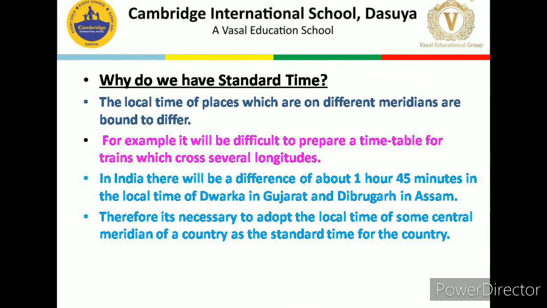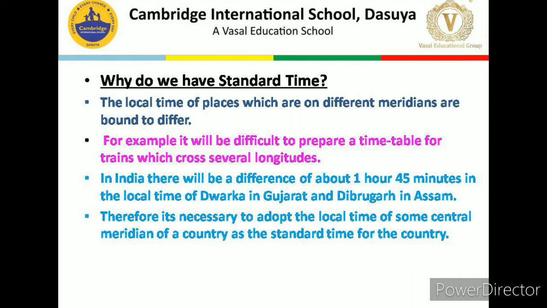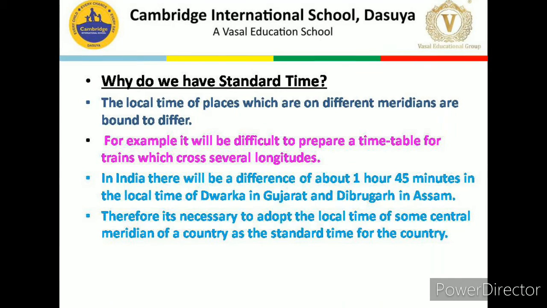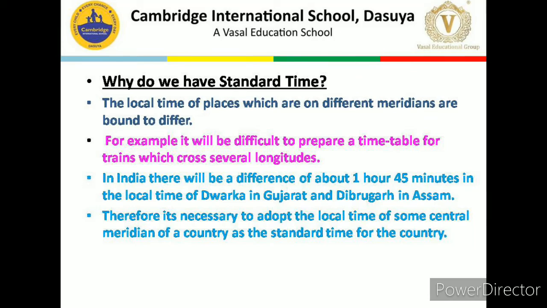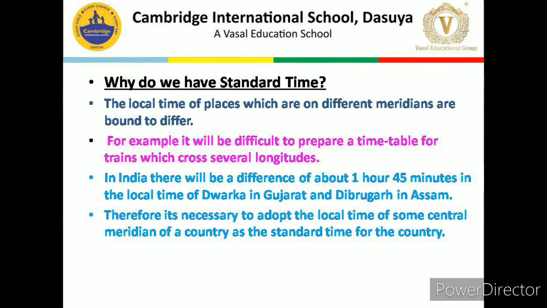So if we compare the local time of these two places, we will find that there is a difference of 1 hour 45 minutes. So it will be very difficult to prepare the timetable for the trains which are crossing several longitudes, and there will be a lot of confusion.